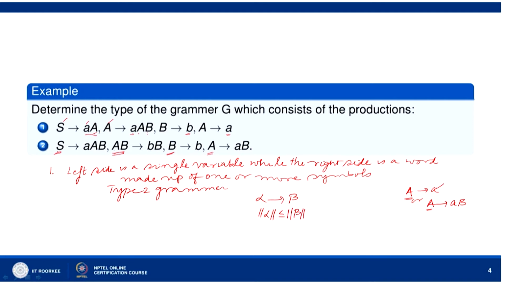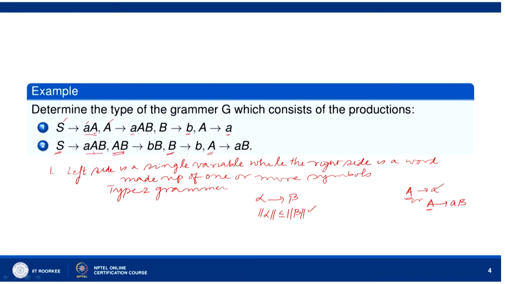So, here length of S is 1, length of this A B is 3. Length of this is 2, length of this is 2. Length of this is 1, length of this is 1, length of A is 1, length of A B is 2. So, each of these production rules satisfy the inequality length of alpha less than or equal to length of beta.